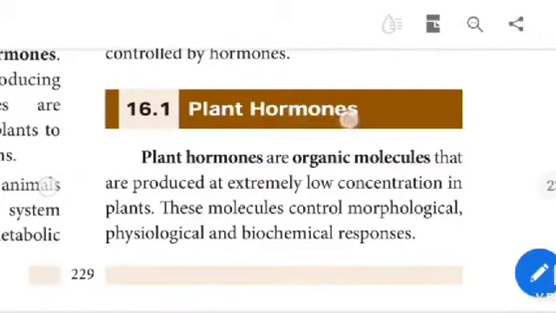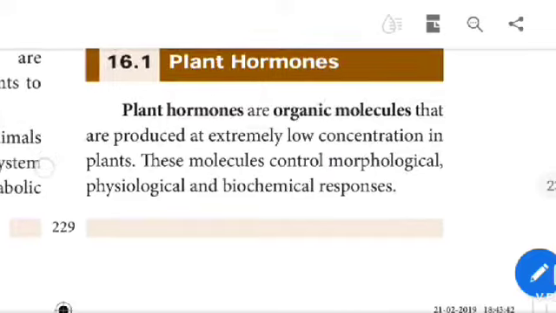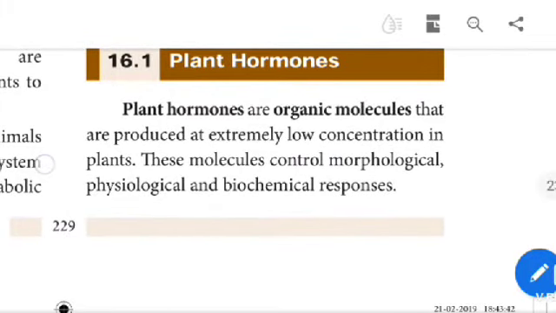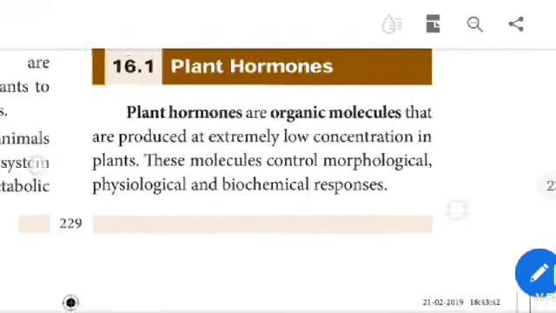Plant hormones. Plant hormones are organic molecules that are produced at extremely low concentration in plants. These molecules control morphological, physiological and biochemical responses.